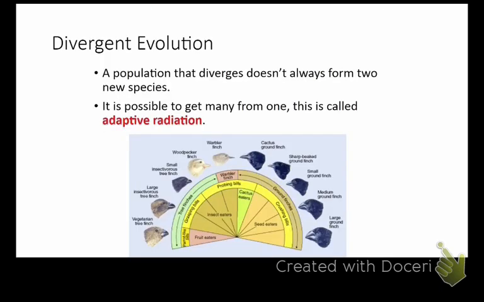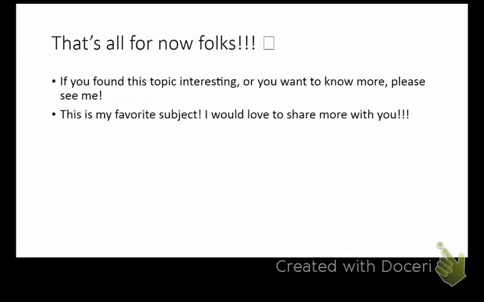Divergent evolution causes a population that diverges, but it doesn't always form new species. Okay, it is possible to get many from one, and this is what we call adaptive radiation. So adaptive radiation is when all of a sudden this one bird has now developed into 10 different birds because of the different islands they were on, the different food they were able to find, and the different niches that they fulfilled. So that is all on this kind of stuff.